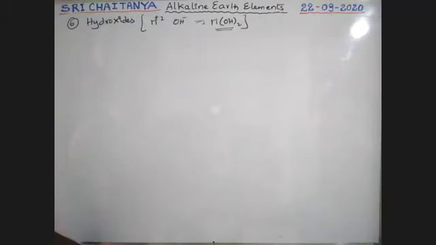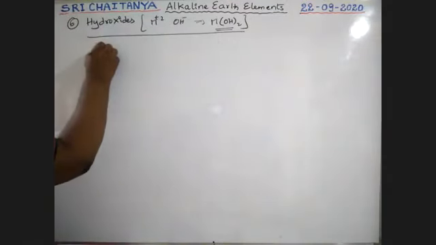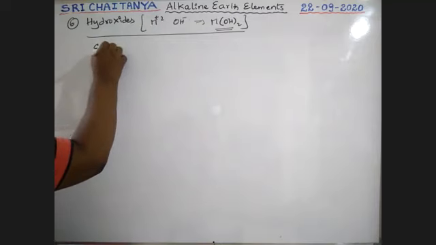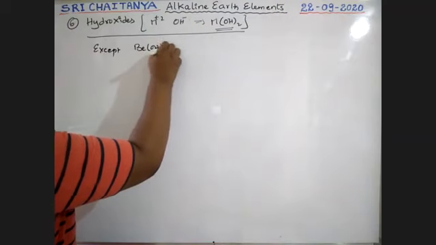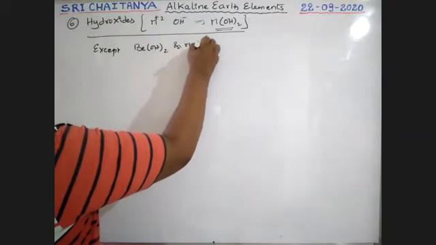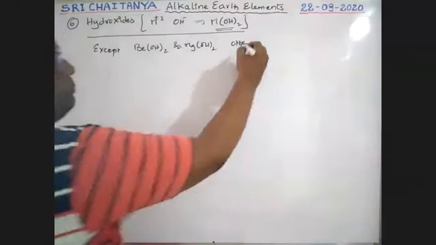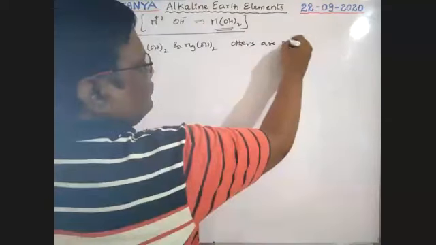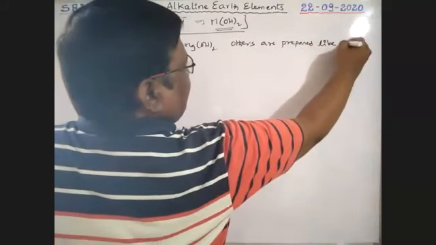Now the preparation methods: except beryllium hydroxide and magnesium hydroxide, the others are prepared like the following.